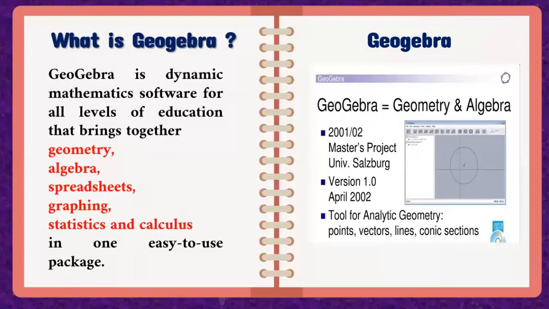GeoGebra is a word coined from geometry plus algebra: the first three letters of geo and the next five letters of algebra, so geo plus gebra gives GeoGebra. It began as a master's project in Salzburg in 2001, and the first version was released in April 2002. It was used to introduce analytical geometry at that time, and then it was developed by many persons. It is open source and free software.